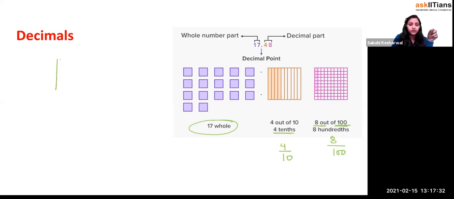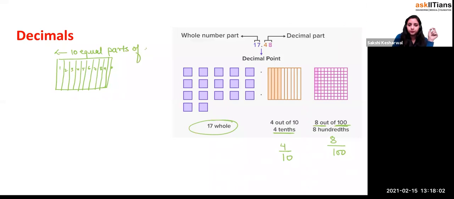Like, let us suppose you have divided this into 10 parts. This is a block and you have divided it into 10 equal parts, right? 1, 2, 3, 4, 5, 6, 7, 8, 9, and this is 10. You have divided it into 10 equal parts. I'll write 1, 2, 3, 4, 5, 6, 7, 8, 9, and 10. Now, what is this? This is 10 equal parts of one block, of one whole. Yeah, this is the thing, right?